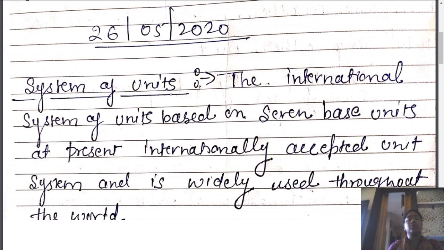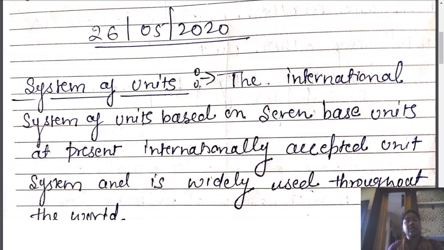Now, according to the classification of the quantities, we classify any physical quantity into two categories, fundamental and derived. Fundamental quantities are those quantities which are independent from any other quantity, and derived quantities are those quantities which depend on the fundamental quantities. After that, we discussed the units. So unit is the standard measurement, a standard measurement done by us to represent the different kinds of physical quantity.